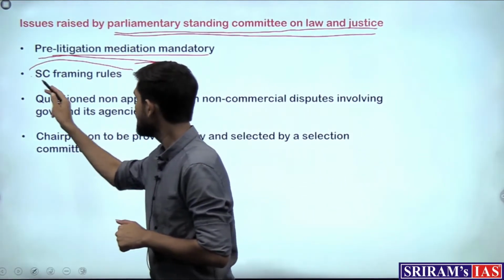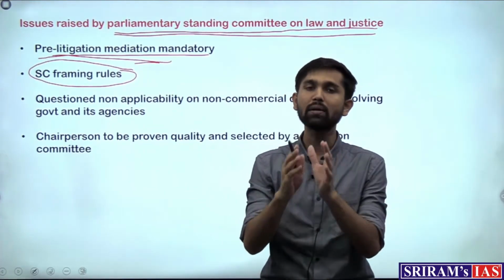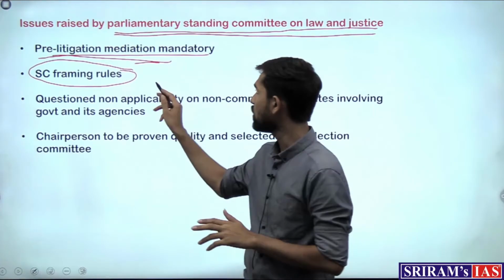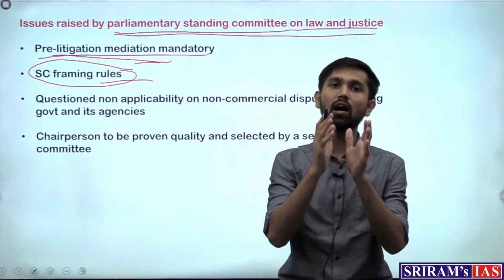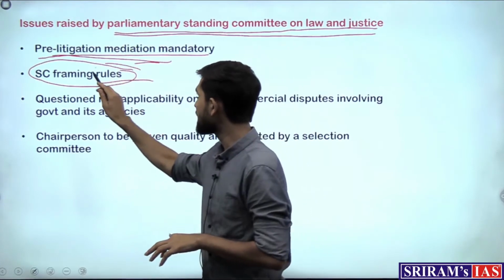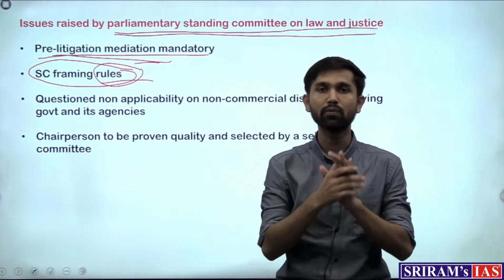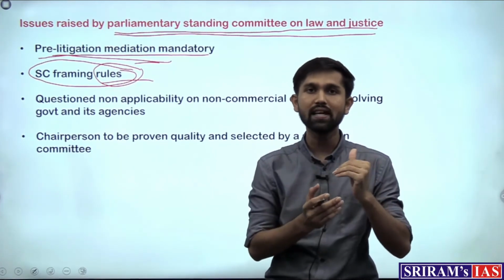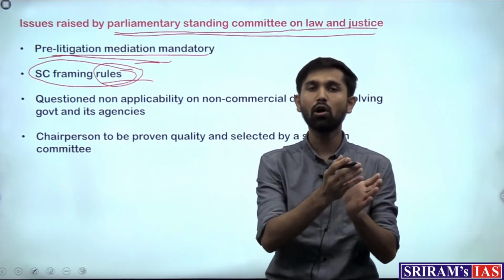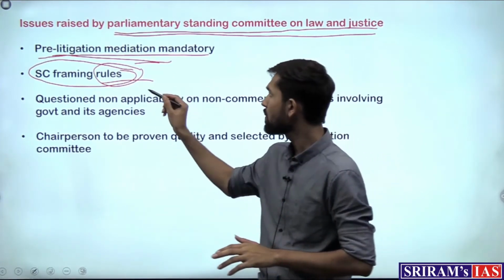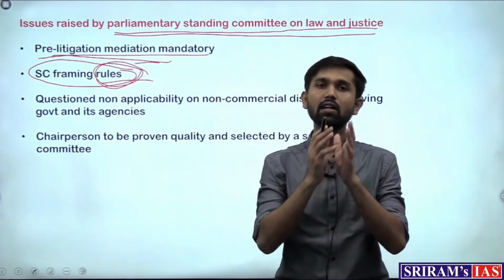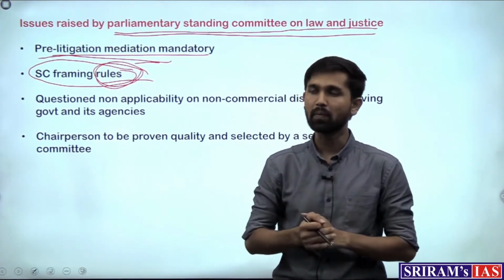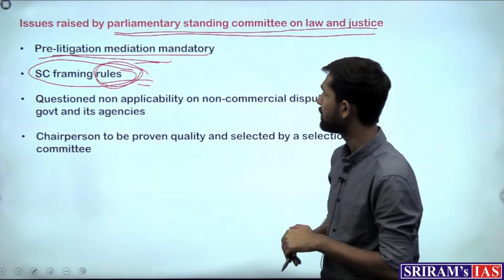Then the second is that the Supreme Court has been given the power to frame rules with respect to that mediation which the court has ordered. The committee points out that the Supreme Court should not be given the authority to frame rules, because the rule-making power essentially rests with the Parliament, which is the legislative body, and the Supreme Court functions as the judiciary, which means that it is there to interpret law, and its form of law-making occurs from the judgments that it makes. So it flags out as an issue that the rules for court-mandated mediation should not be given to the purview of the Supreme Court. That's another issue which the Parliamentary Committee flags.